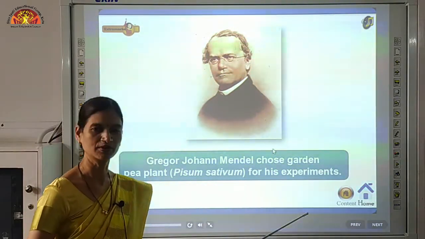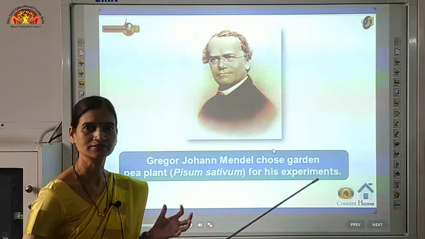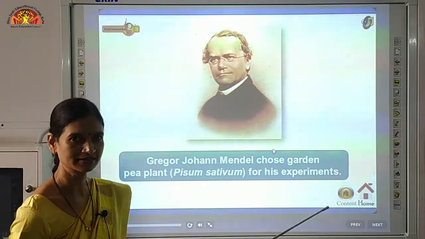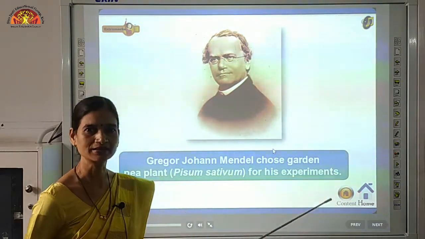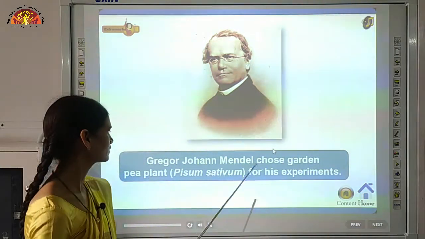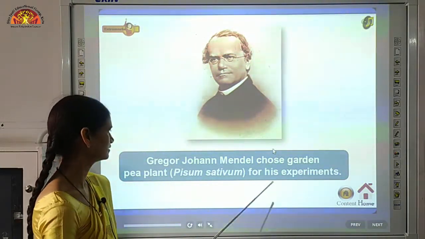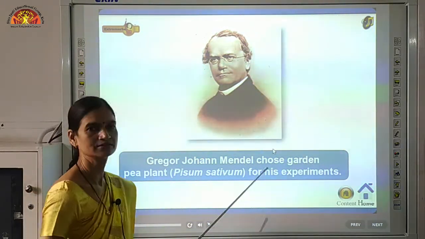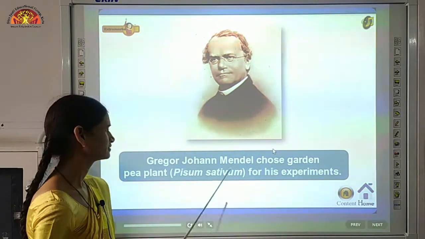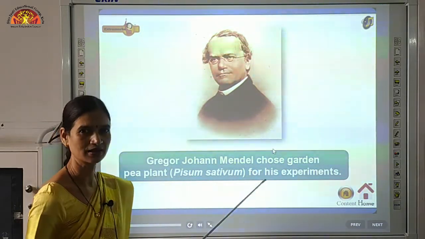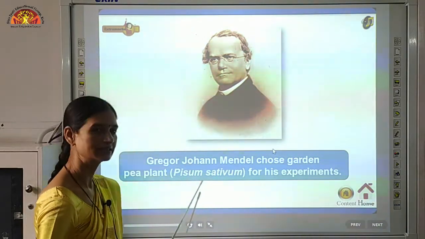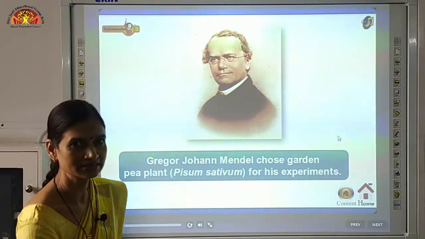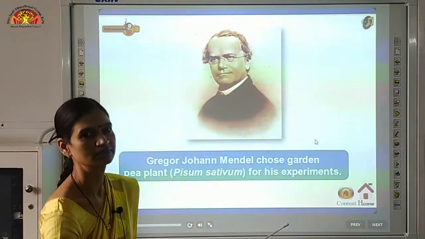Now let us understand about the Mendel. Mendel is also known as father of genetics. So we have studied about how the characters are inherited. Now we will study what Mendel has done in this field. So Mendel is also known as father of genetics, Gregor John Mendel. What he did and how he did, let's understand. Actually, he did his experiments on a plant which is known as garden pea plant, and its scientific name is Pisum sativum. So he chose this plant for his experiments. Why did he choose these plants for his experiments? That also I will explain you.